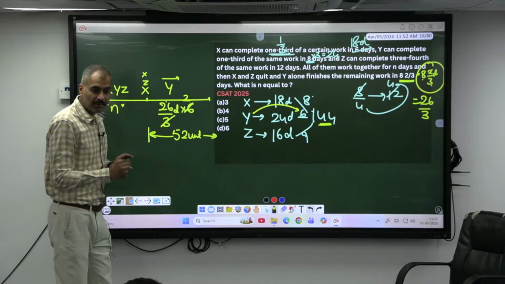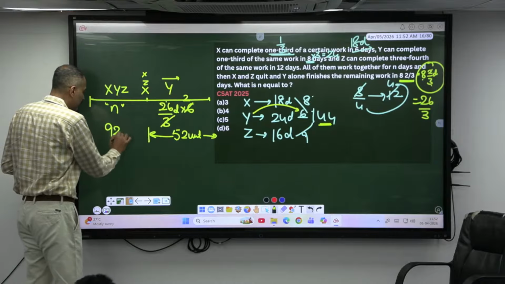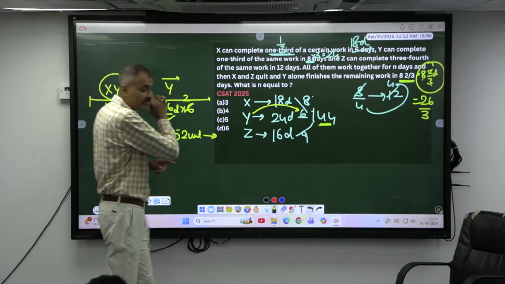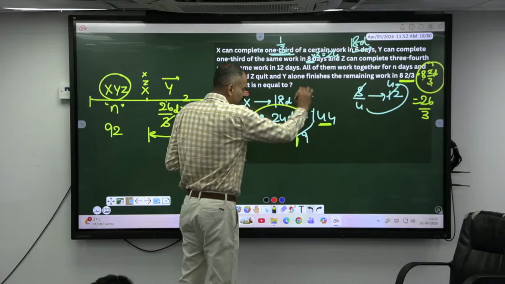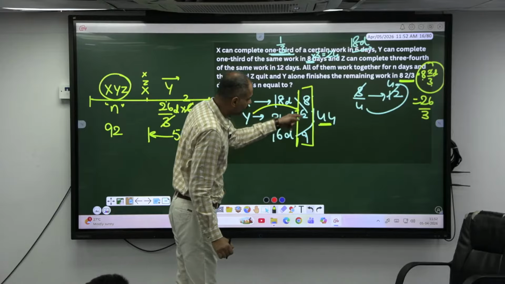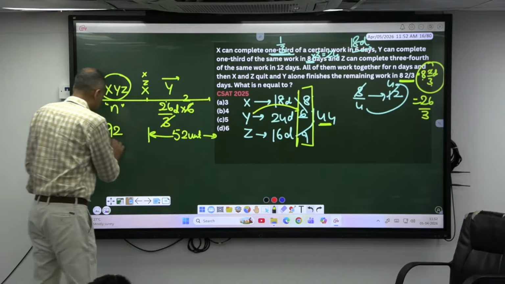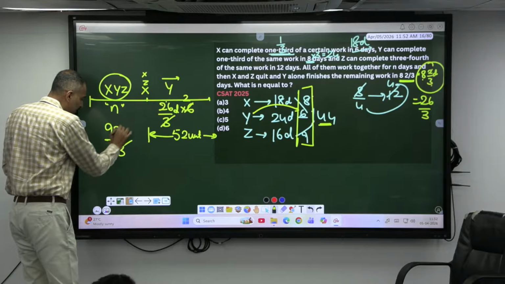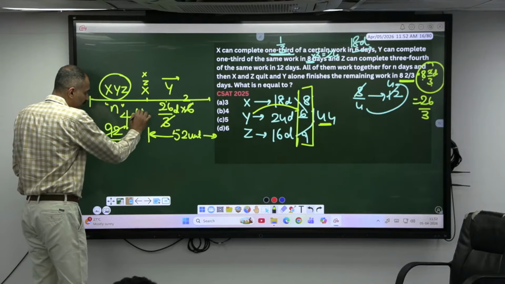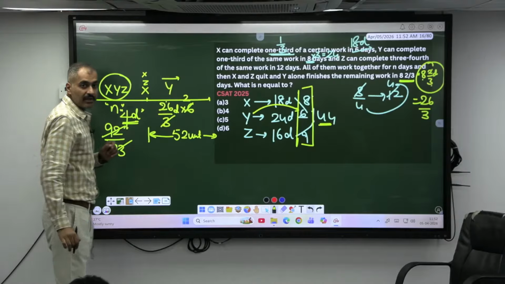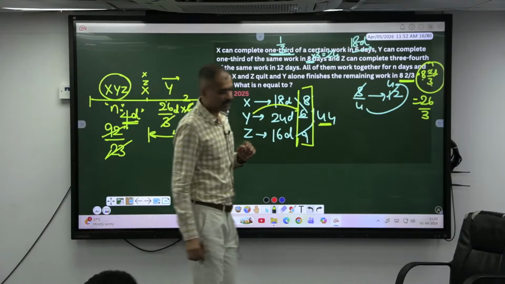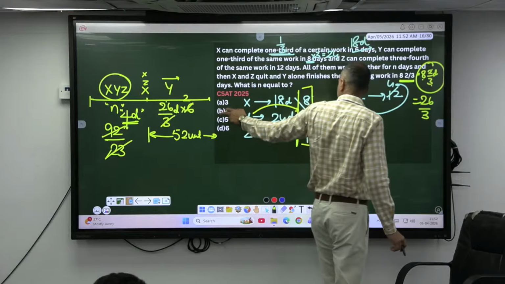144. So how much is remaining? 92 units has to be done by XYZ together. If they work together, they can do how many units? 15 and 8, 23. Okay, by doing 23 in a day to complete 92, they'll take how many days? 4 days. So the answer is 4. Option B.